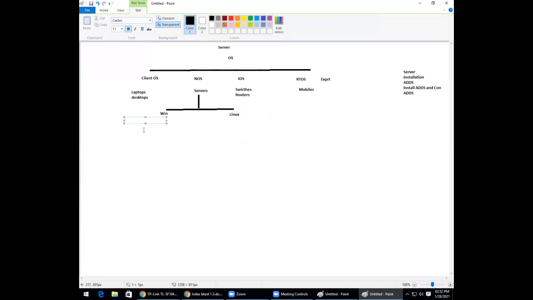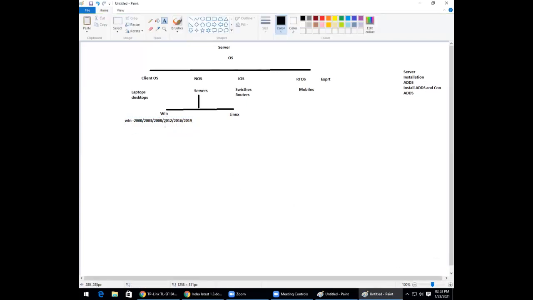In Windows, what are the versions you got every year? 2000, 2003, 2008, 2012, 2016, and the latest is 2019. Same as your iPhone 4S, 5S, 6, 7, 8, 9, 10, 11, and now it is 12.